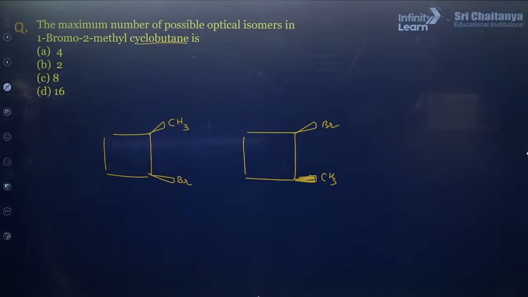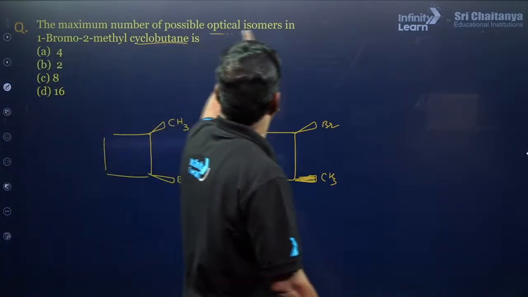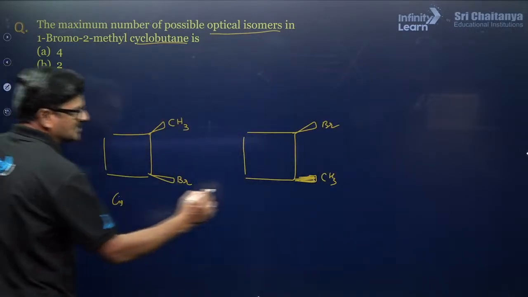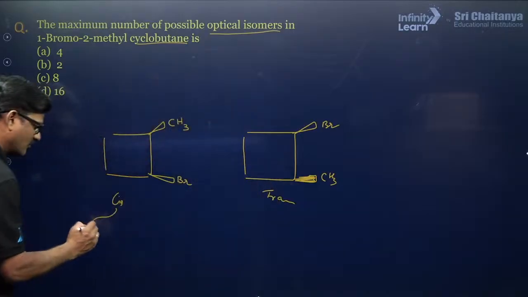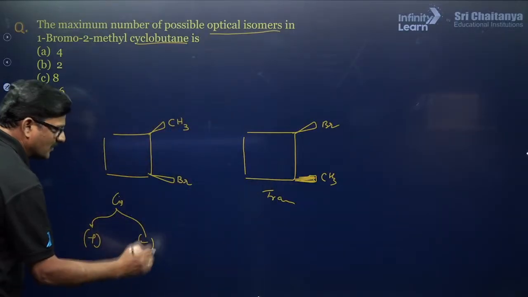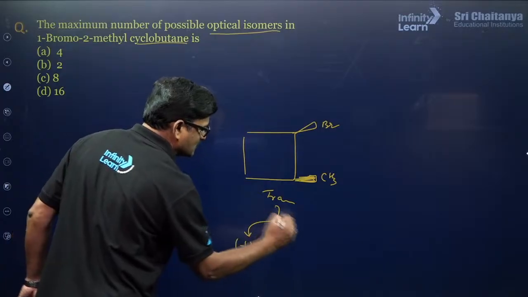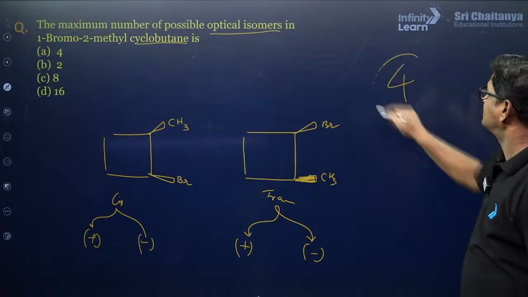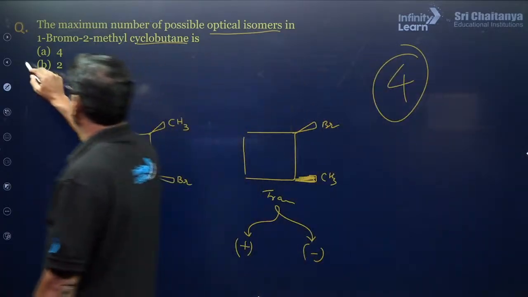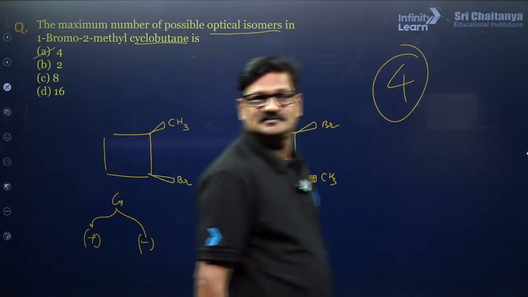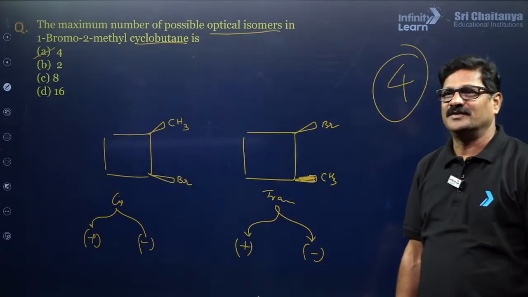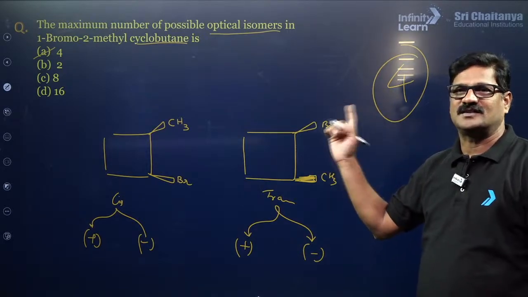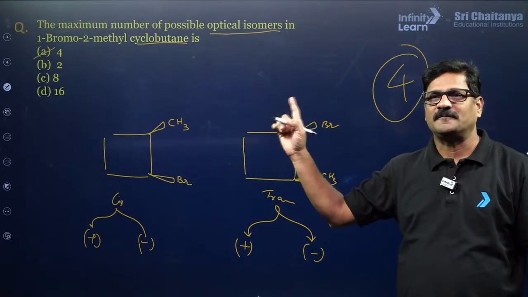So, it is asked for the maximum number of possible optical isomers. So, you are going to have one cis and one trans, and this will have a plus and minus isomer, and this is going to have a plus and minus isomer. Total how many isomers are seen? I could see 4. So, the answer for this question is going to be 4. Clear? Very good. For 1-bromo-2-methyl cyclobutane there will be 4 optical isomers. Your answer is absolutely correct. What about Anushka Rai?